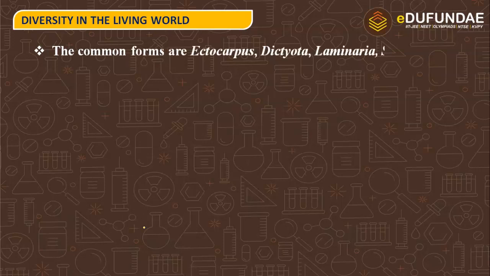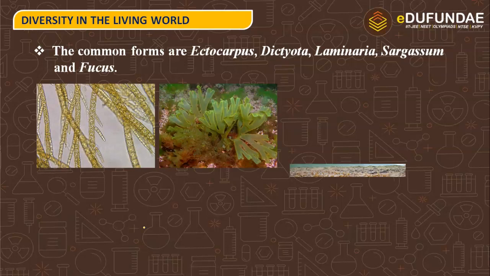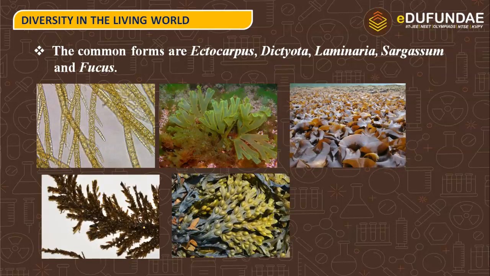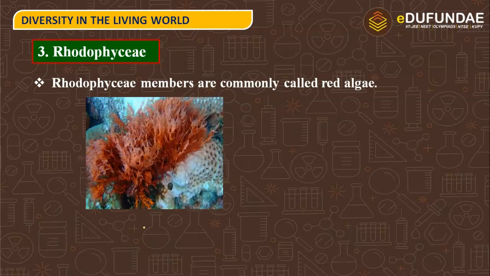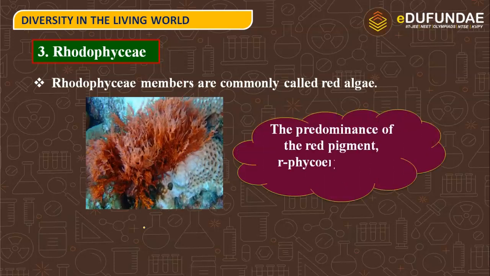Next, we have the common forms of these algae: Ectocarpus, Dictyota, Laminaria, Sargassum and Fucus. All are categories of brown algae. Next, we have the last one, Rhodophycy. Rhodophycy members are commonly called red algae, and this is the structure. There is a predominance of the red pigment, R-phycoerythrin, in their body. While in brown algae the dominant pigment was fucoxanthin, here the dominant pigment is phycoerythrin and it is responsible for the red color of the algae.